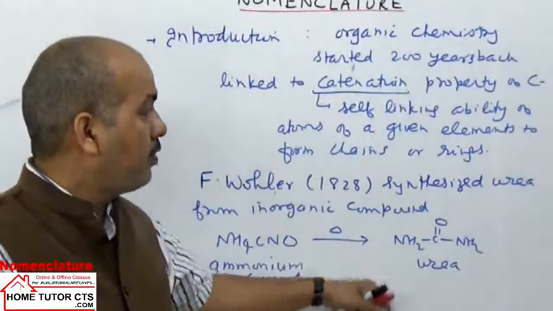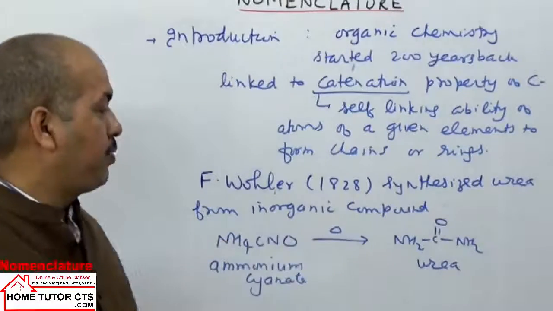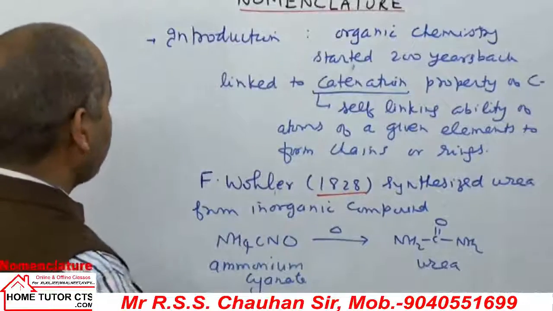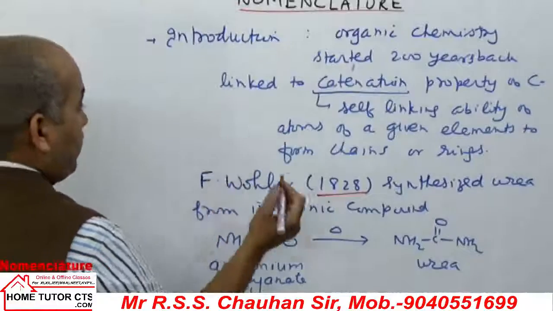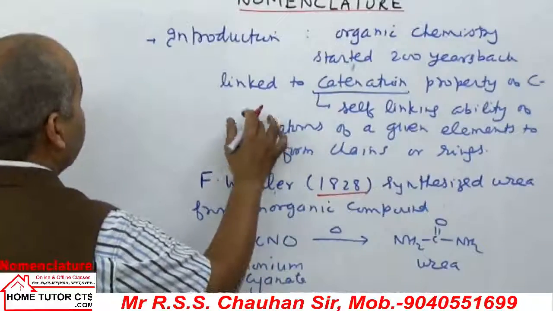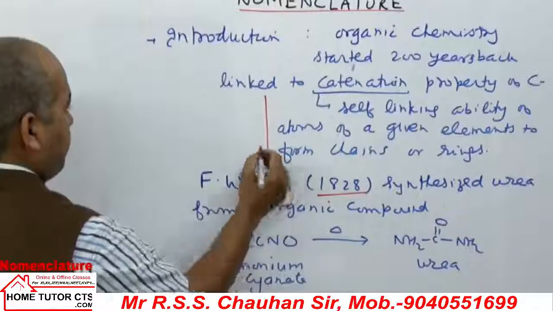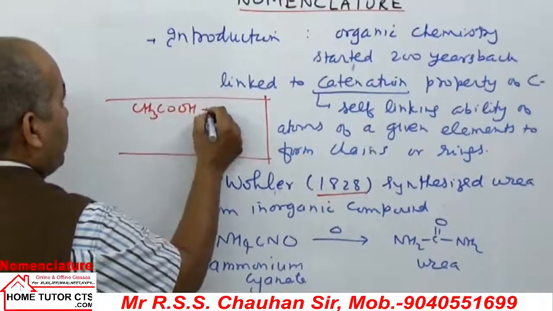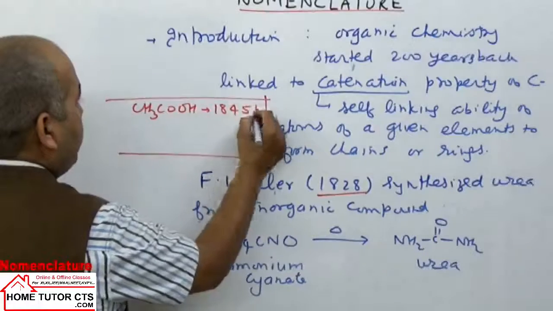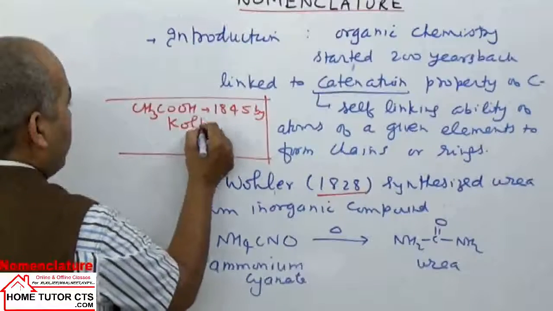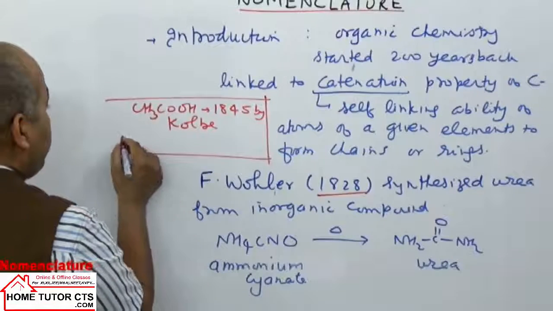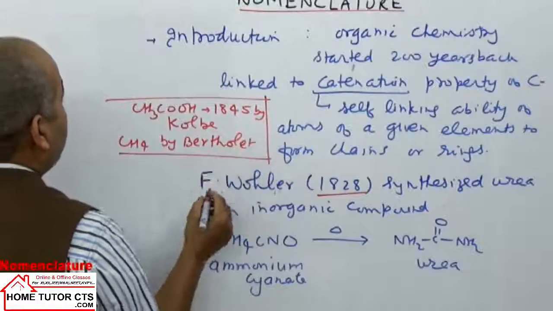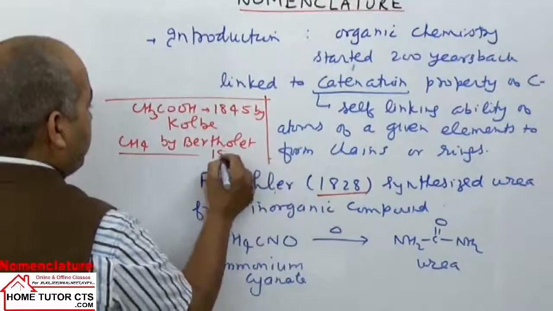It was discovered in the year 1828, and later on we have other scientists. Acetic acid, CH3COOH, was synthesized in 1845 by Kolbe, and CH4, methane, by Berthelot in the year 1856.